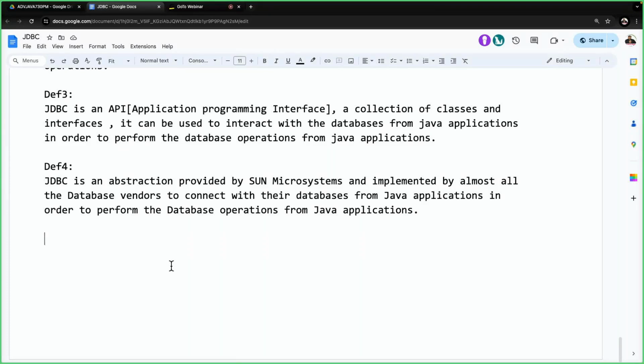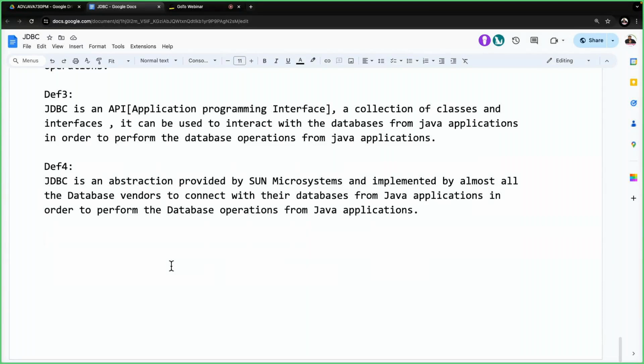Understand my point clearly? KFC is a franchise. It is just a set of rules and regulations. It is just a plan. It is an abstraction provided by the KFC franchisor, but implementations are done by third-party vendors. Similarly, JDBC is an abstraction, like a franchise, a set of rules and regulations provided by Sun Microsystems, not implemented by Sun Microsystems, but provided by Sun Microsystems and implemented by all the database vendors.